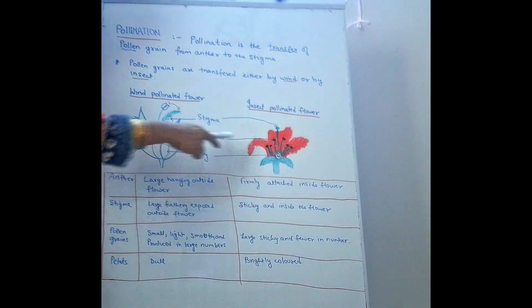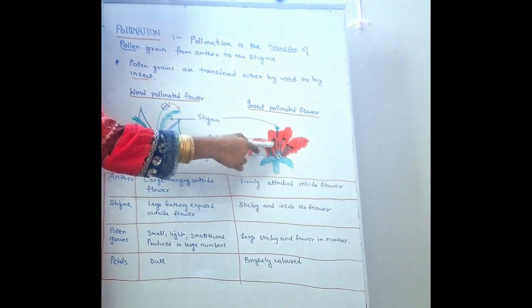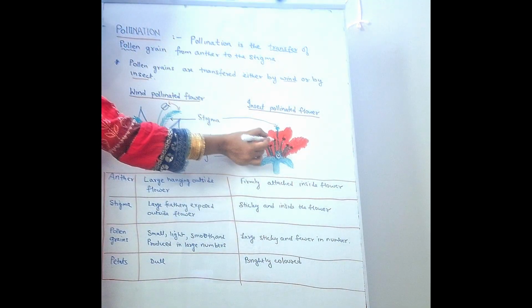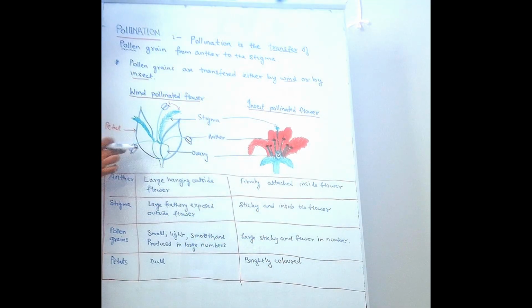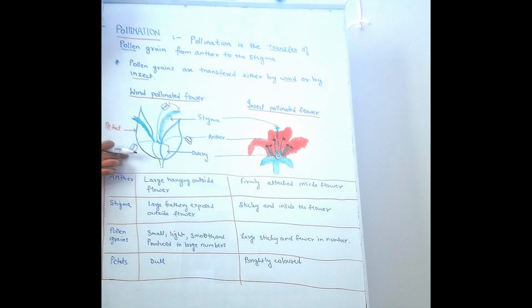But you can see the anthers in the insect pollinated flower are present inside the flower because they want insects to come and sit on the anther. So they are not hanging out. The anthers of wind pollinated flower are large, hanging outside the flower. I already explained why they are hanging outside the flower, so that they can easily come in contact with the wind. Now, coming to the stigma.